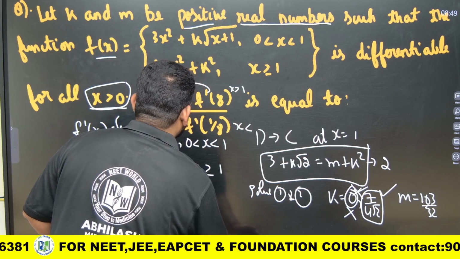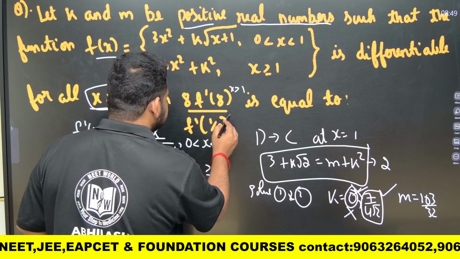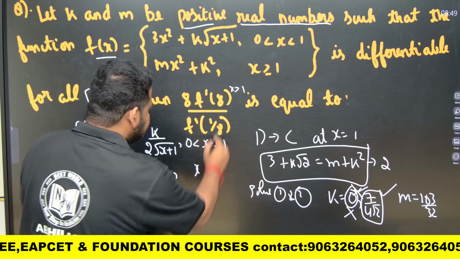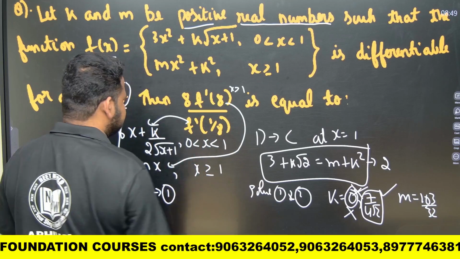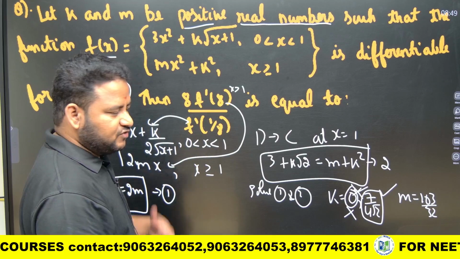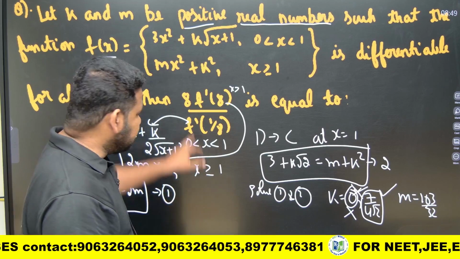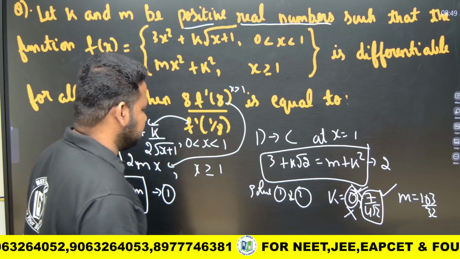Don't get confused. See here, friends, if x is greater than 1, I have to take this function. If x is less than 1, I have to take this function. So you should be careful here. Let me put the values and get it. Where x is there, I have to put the value of 8, but I have to take f dash of 8 and f dash of 1 by 8, not this function. You have to take the differentiated function.